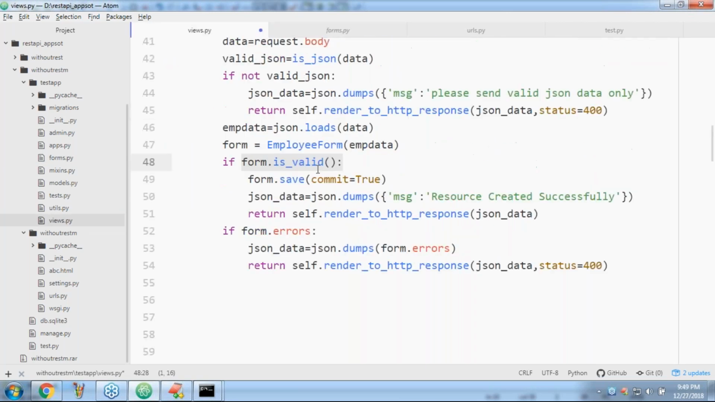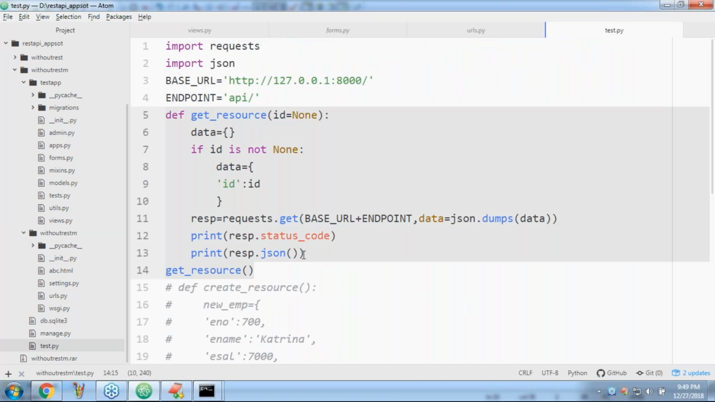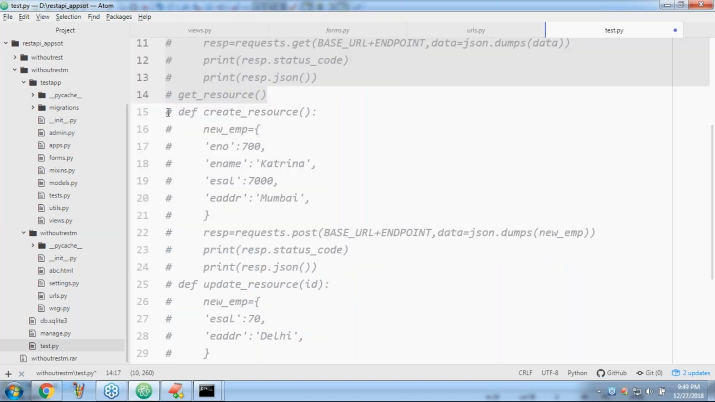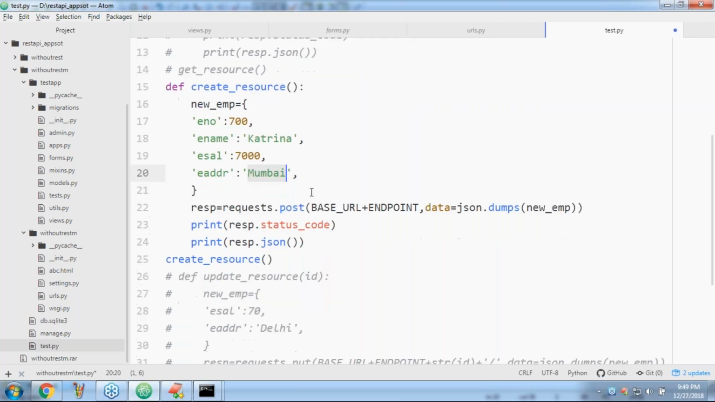Now, with the single endpoint, I have to check whether the post method is working properly or not. Let me go to my client application. Let me comment this code. Now this is the thing I'm trying to take. Let me remove the comment. Next, create resource. This is the new record I have to place. 700 Katerna, 7,000 Mumbai, a new record I have to place, right?